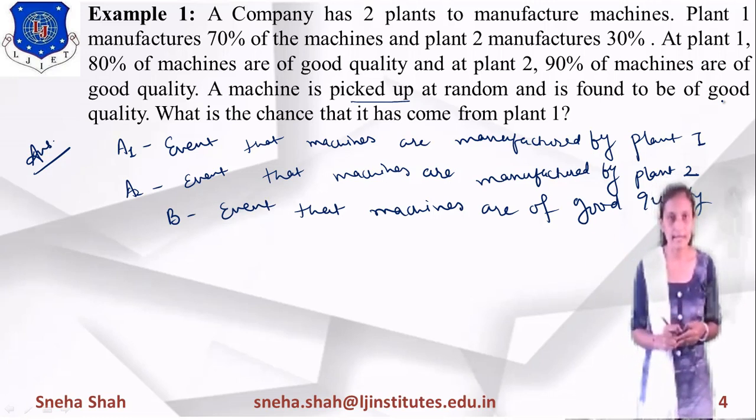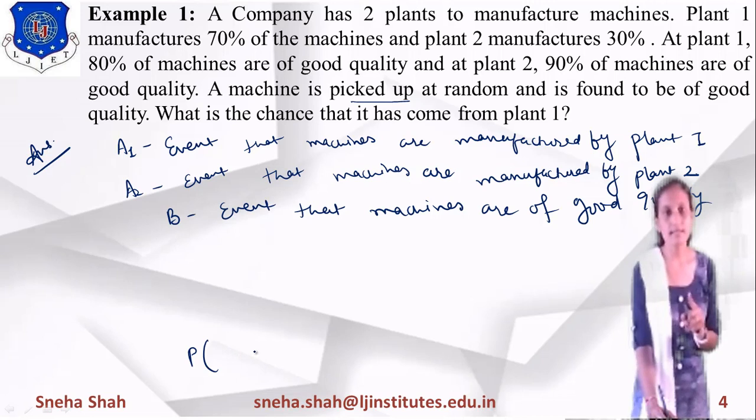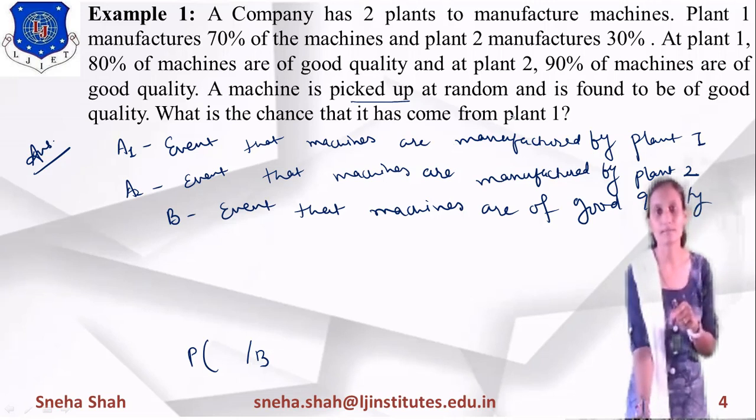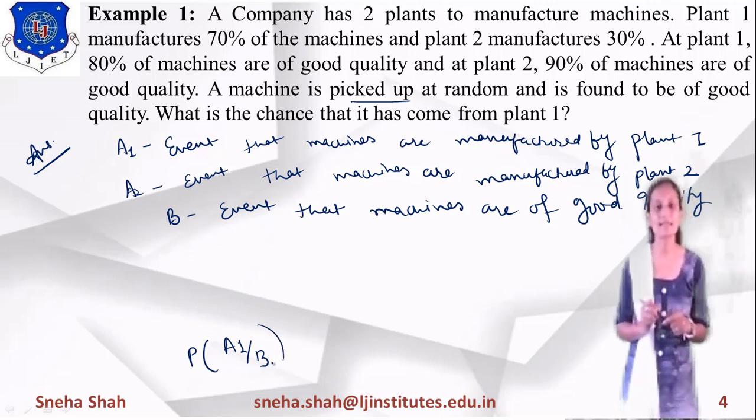This condition, that the machine is of good quality, is already given to you, and you have to consider that it is selected from plant 1. Plant 1 selection is considered as event A1, right? So we have to find the probability of A1, given that the machine is of good quality.